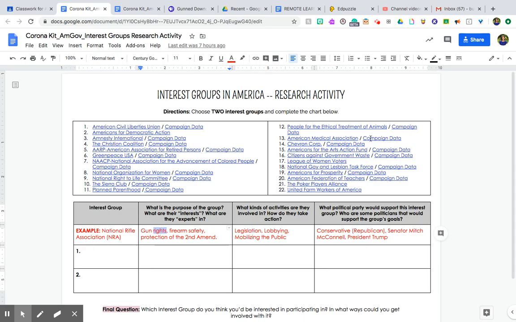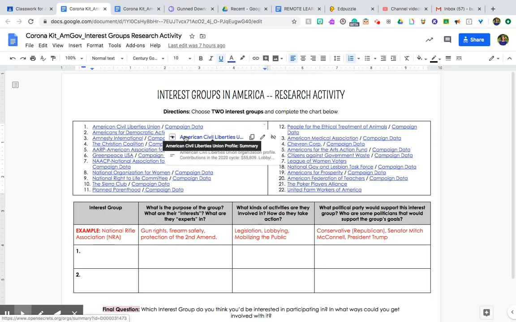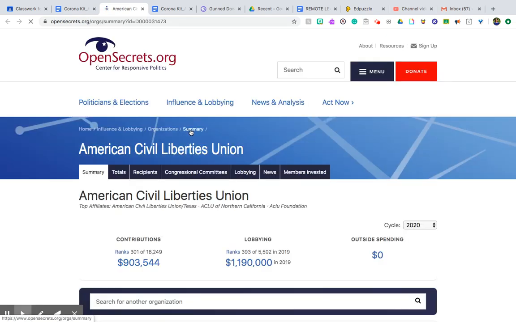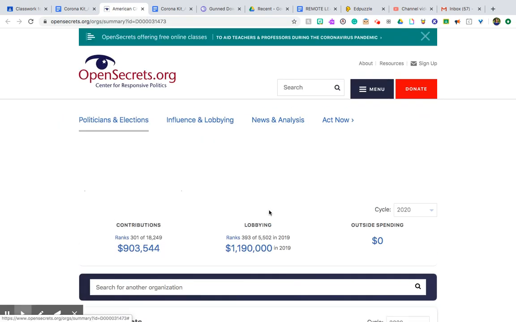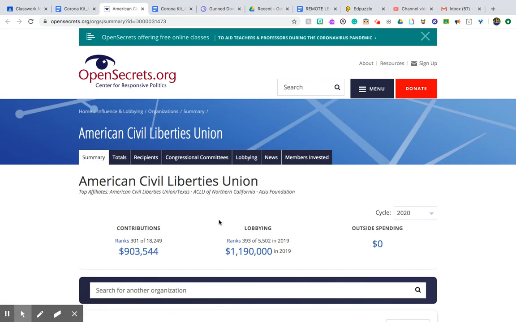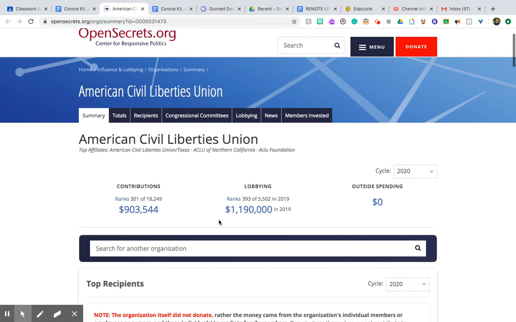Okay, if you are still stuck after reading through what the interest group stands for, go to the interest groups link that I have on campaign data. So let me pick, let's do the ACLU. I'll just do this first one here, the American Civil Liberties Union. If you click on this link for campaign data, as it's loading here, it will show you how much money they've donated, the top recipients, so who has received that money, how much, and what political party they are.